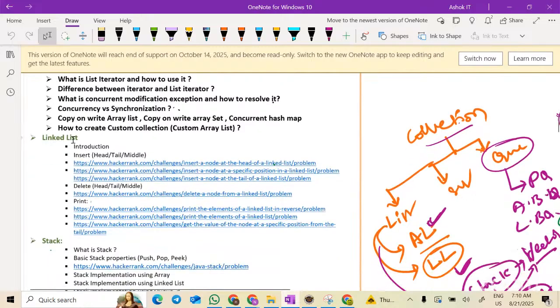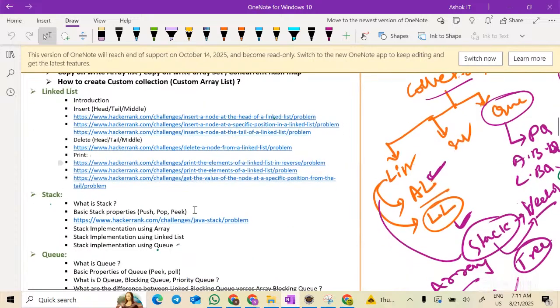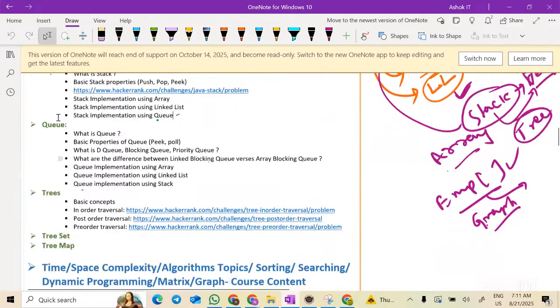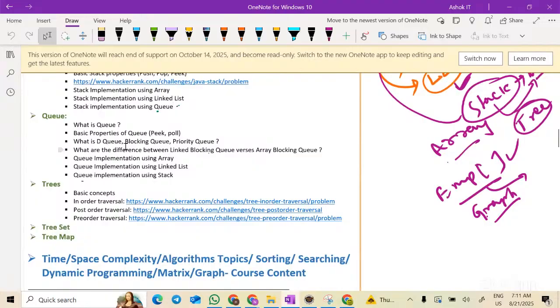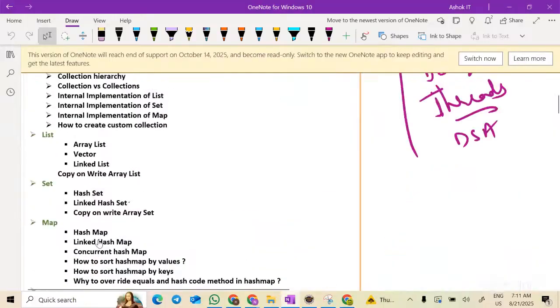And then we looked at linked list. How can I create a custom linked list? Then inserting, deleting, printing a linked list, and stack. How to prepare a stack using array or linked list or queue. Basic properties of a stack. Queue, blocking queue, priority queue, dequeue. All this, like queue implementation using array. And tree: what is a tree, what is a binary tree, and tree traversal techniques like in-order, pre-order, post-order, and tree map, tree set. So this is the course content for collections.